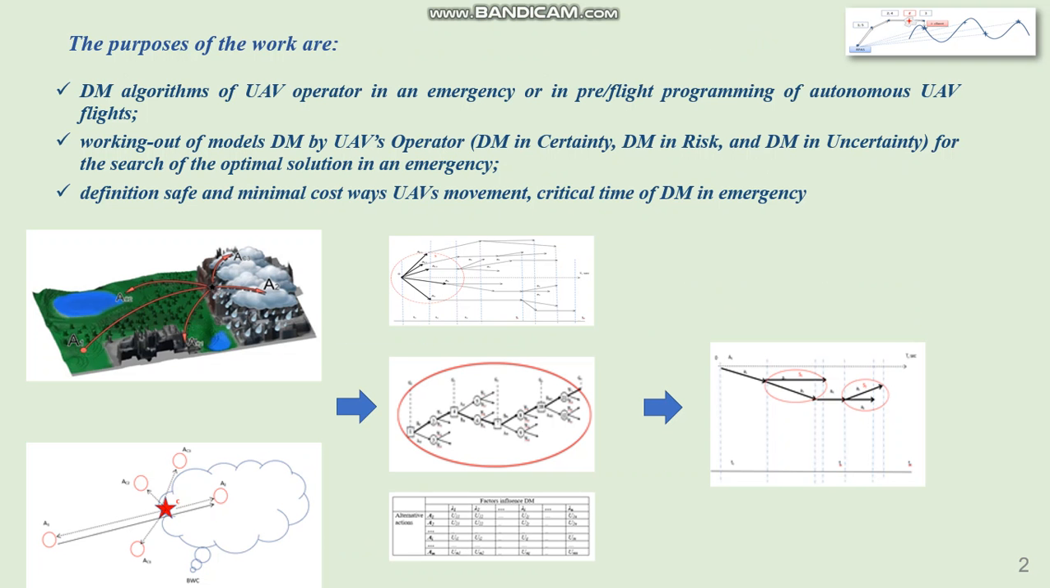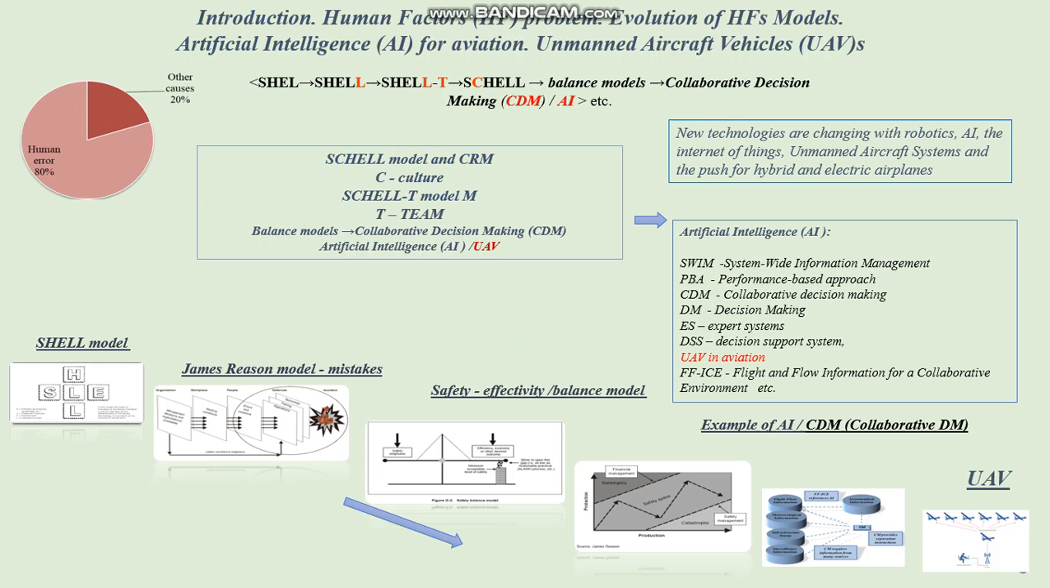The purposes of the work are a decision-making algorithm for the UAV operator in an emergency or in pre-flight programming of autonomous UAV flights, decomposition of the process of decision-making by the UAV operator in an emergency, and working out models of decision-making by the UAV operator for the search of the optimal solution in an emergency. In the pictures below you can see the integration of risk and uncertainty decision-making models and the certainty model.